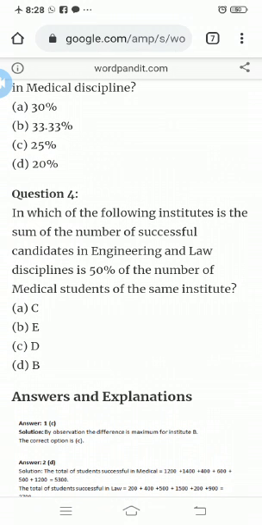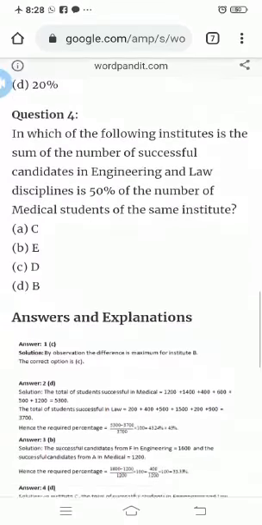So we have to consider the sum of engineering and law, and equate it to 50% of the medical students.